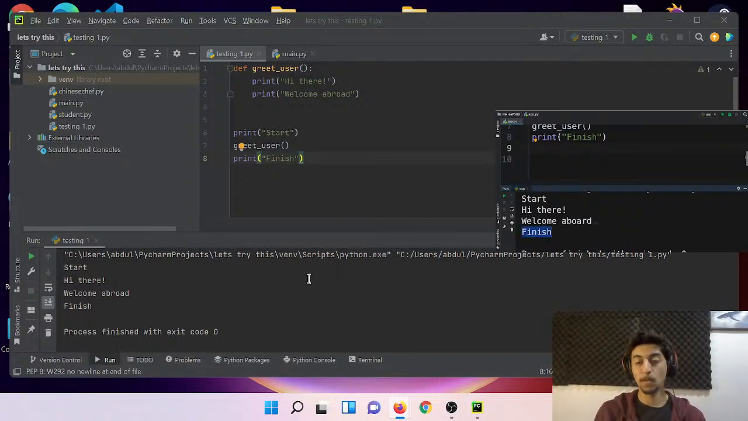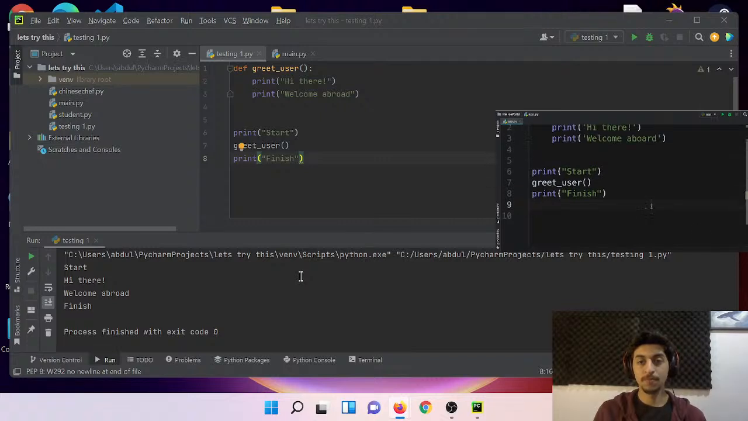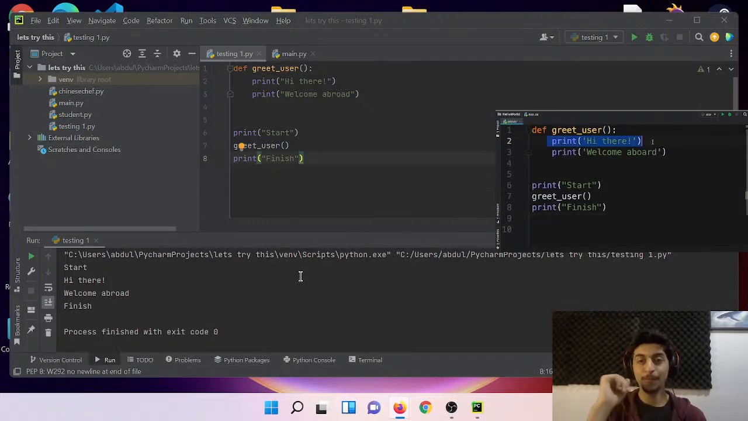So let me explain the flow of our program. When Python runs this code, it doesn't actually print these two messages on the terminal because these lines of code are inside of this function. So they will only get executed if we call this function. If we don't call this function, these lines will not get executed, okay?